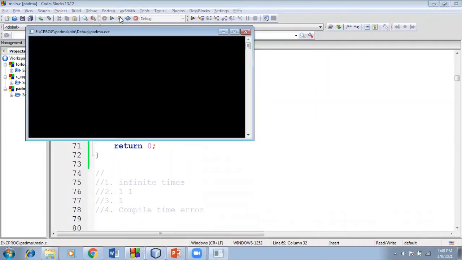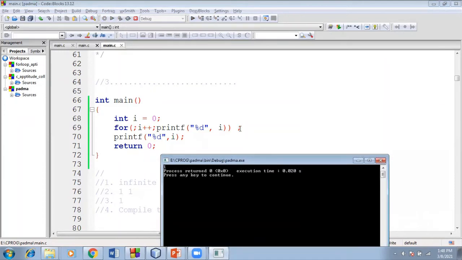So if I'm trying to run it, 1 will be displayed on the screen because of the semicolon. Because of the semicolon, it never gets into the statement. When the condition is false, only then it comes out of the for, and then it will execute the next statement. If I remove the semicolon here, with 0, it never executes the statement, so no output will be displayed on the screen.